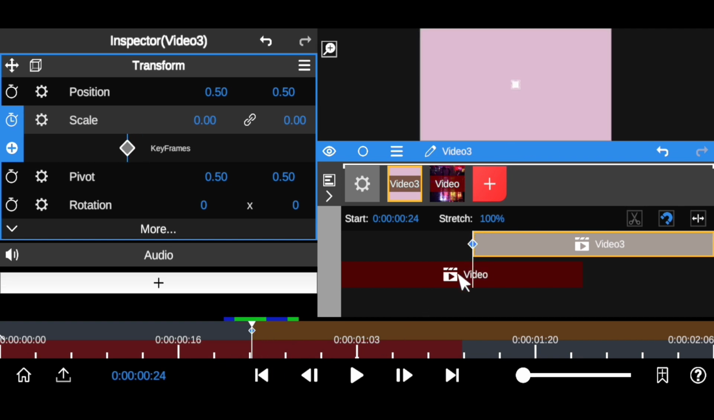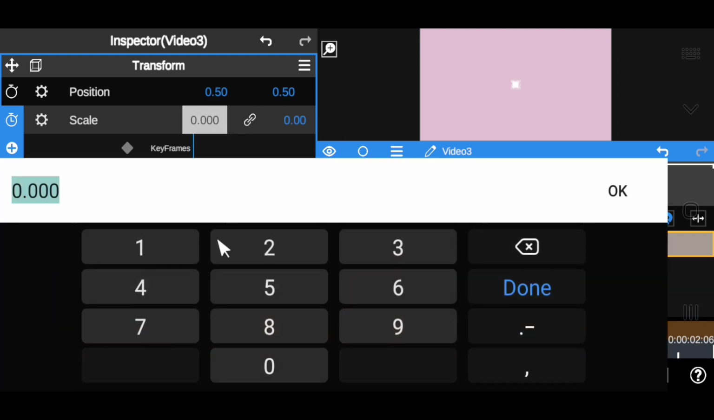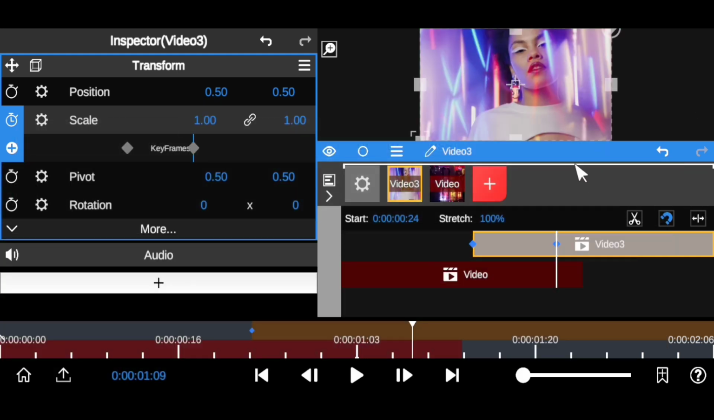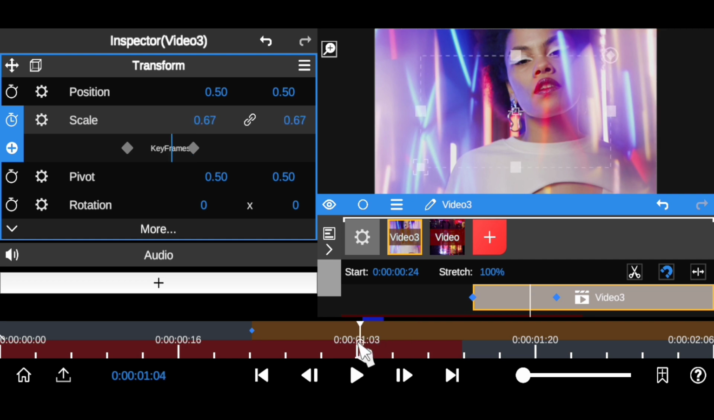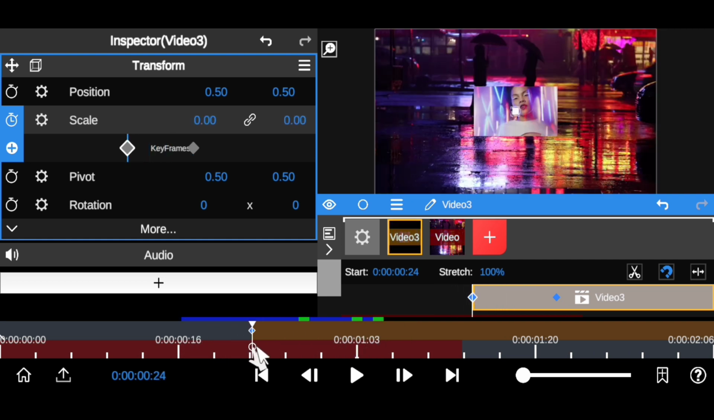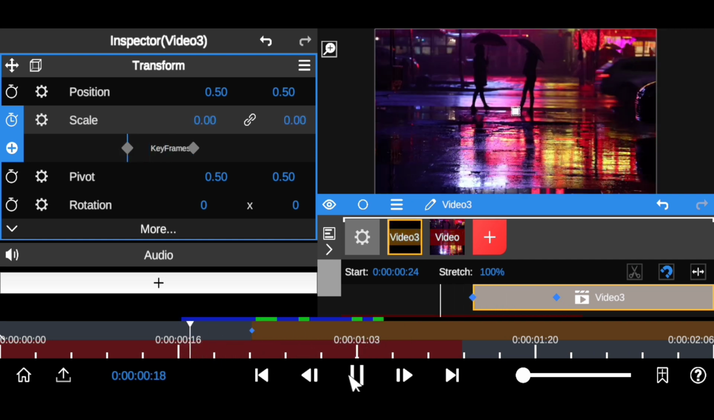So now you want to move 15 frames forward. 1 2 3 4 5 6 7 8 9 10 11 12 13 14 15. Right here is your 15, and you want to bring this scale back to normal, which is 1.0, and hit OK. As you can see, the video has come back to its normal scale. So this is actually what you did. As you can see, it's gonna scale from this. Let's play it and see.